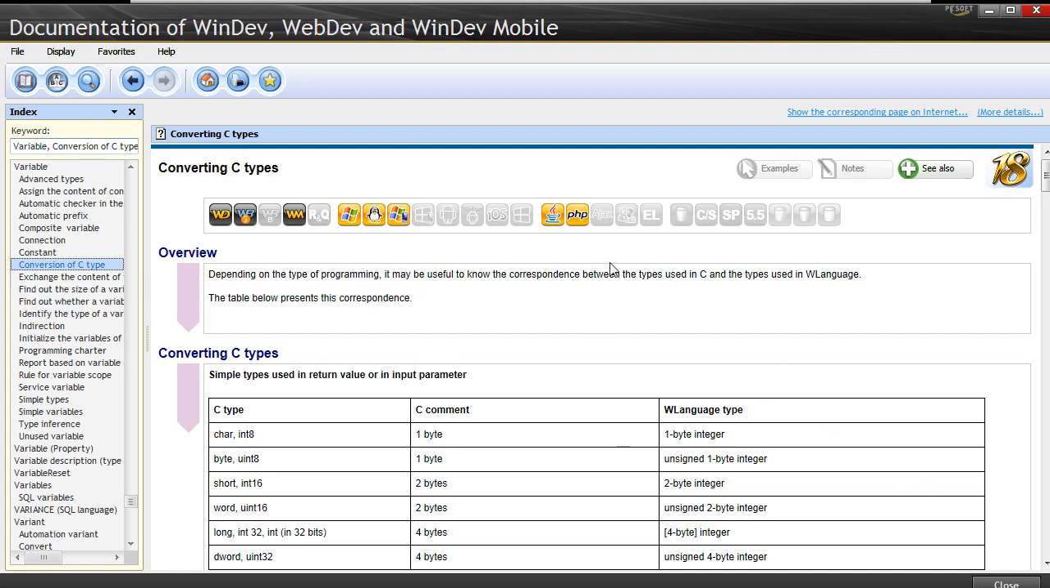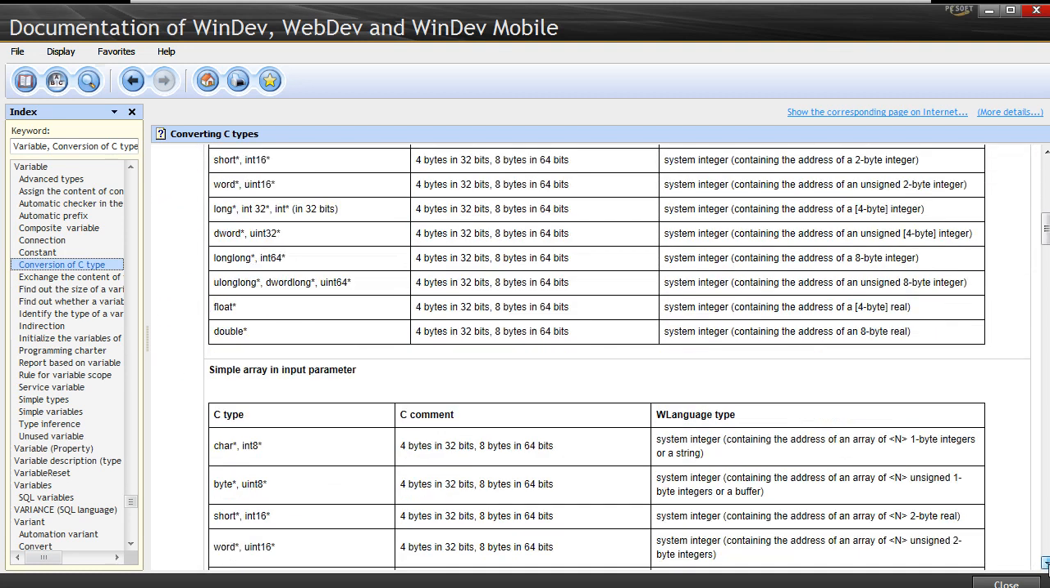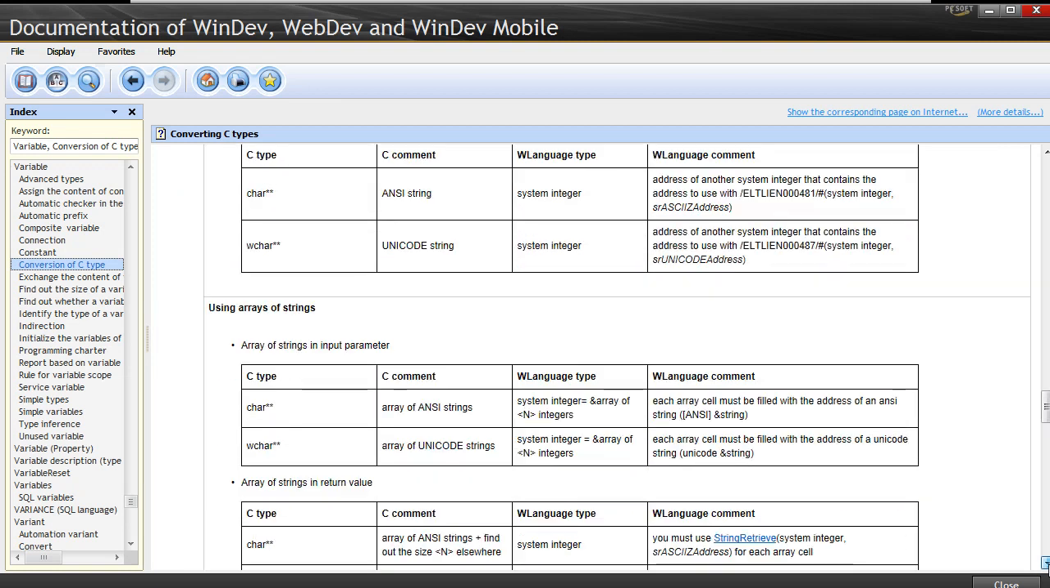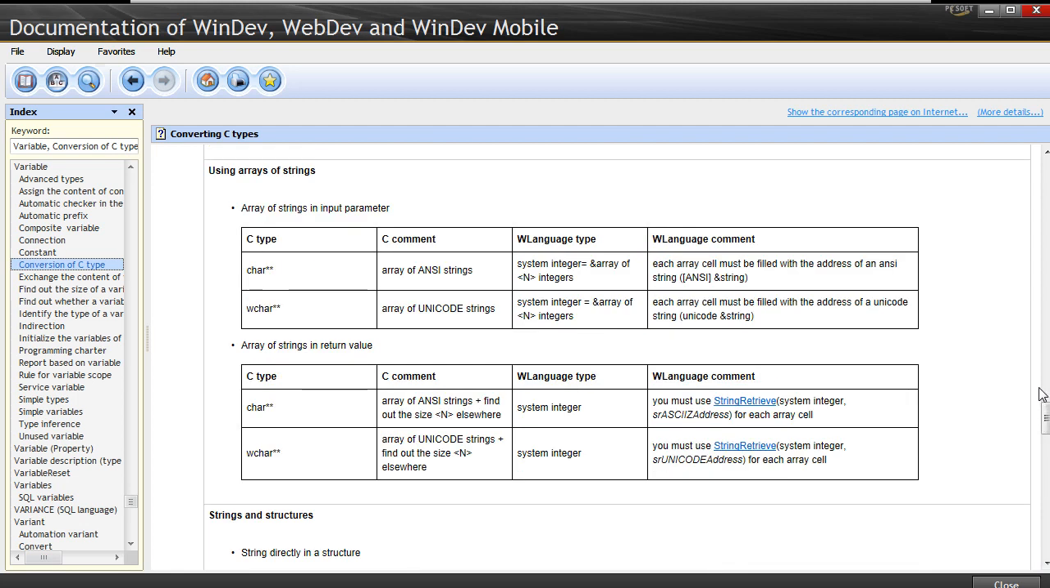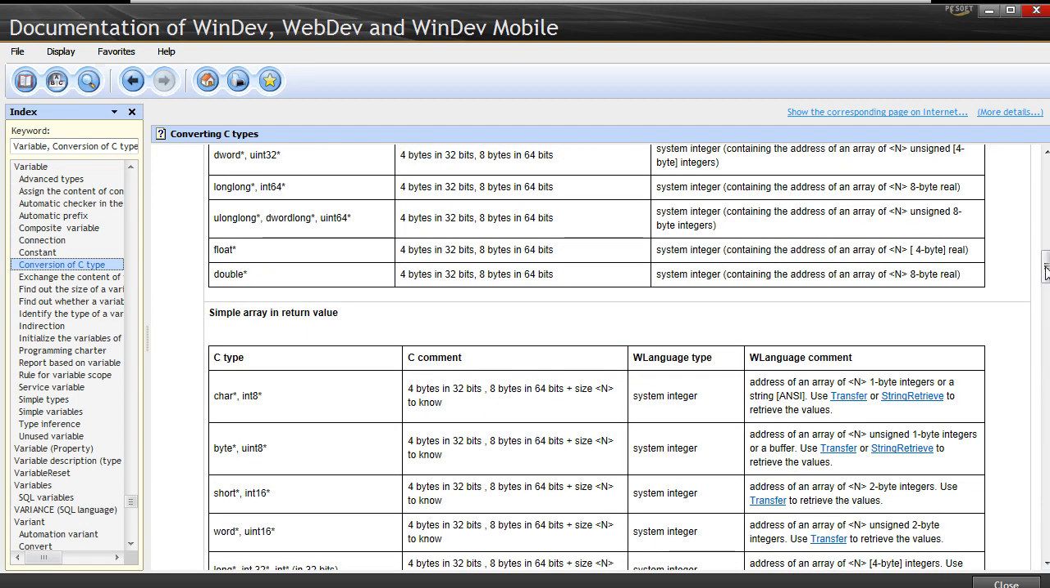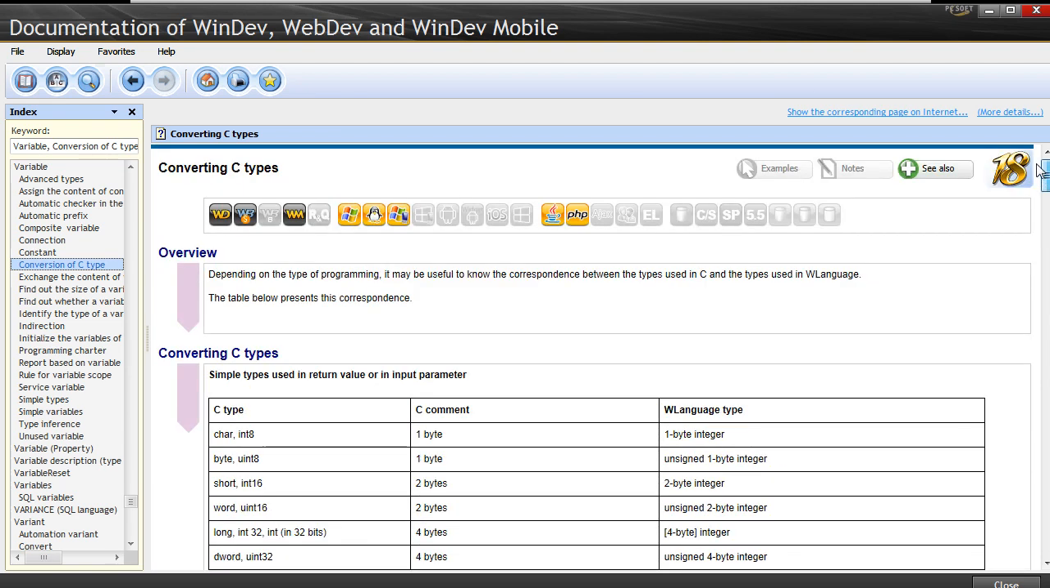And what do you have in it? You have all the C types possible listed, a comment, and the corresponding wlanguage type. And as you can see, there are lots of them with the whole description here. So when you need to transform some external code, that's where you are working, and it gives you commands also on using string retrieve to retrieve the value and all that. And so you have really a lot of information available in the help. Please read it.